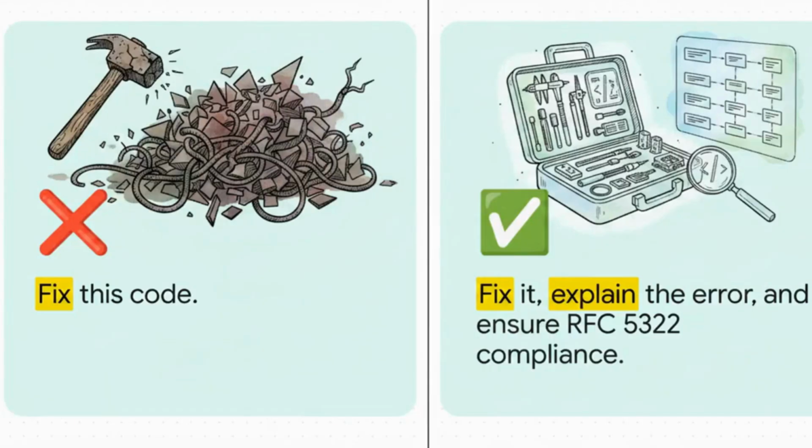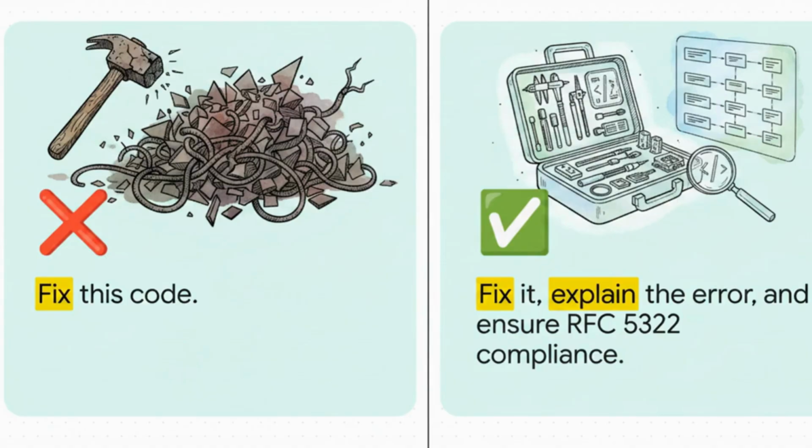And this brilliantly illustrates exactly what I mean. Telling an AI to just fix this code is a massive gamble. I mean, it might change your core logic, use a method you don't even understand, or totally break your other dependencies. But look at the upgrade here. This Python function should validate email addresses, but it's rejecting valid emails with plus signs. Fix it, explain what was wrong, and ensure it complies with RFC 5322. See the difference?